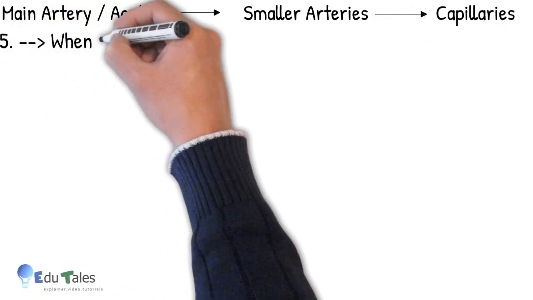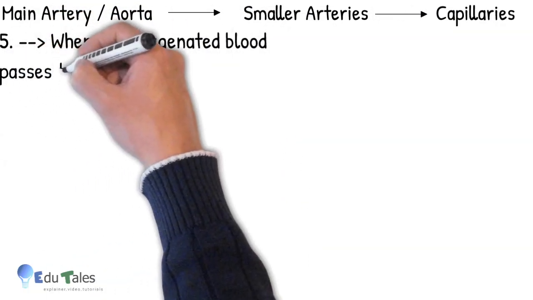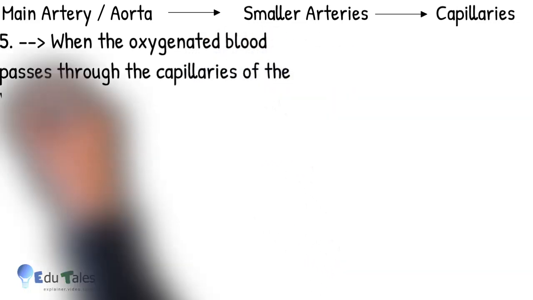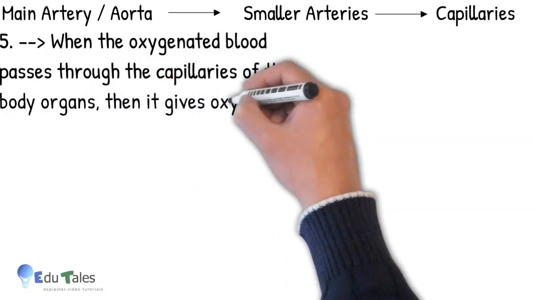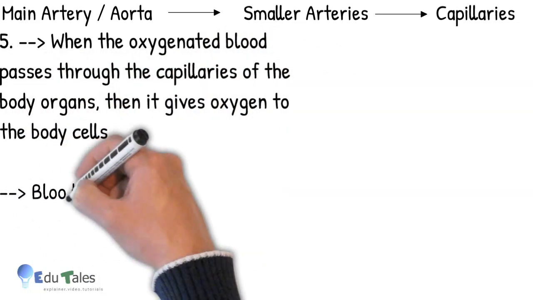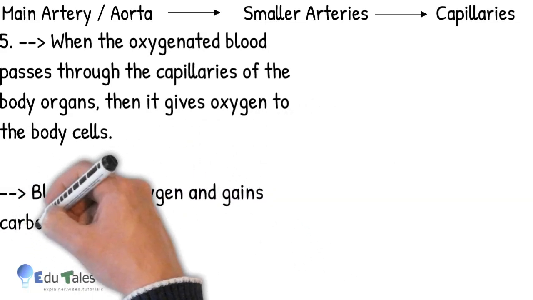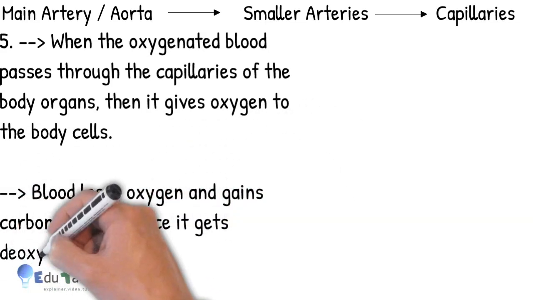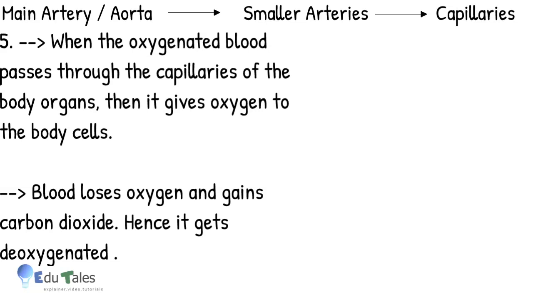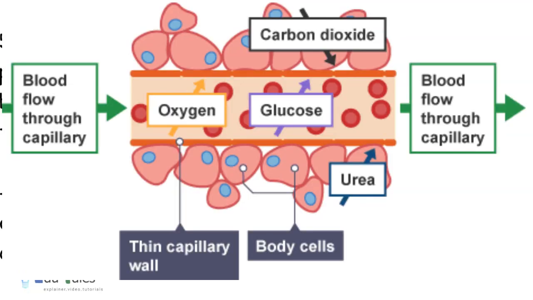When the oxygenated blood passes through the capillaries of the body organs, then it gives oxygen to the body cells. Blood loses oxygen and gains carbon dioxide. Hence, here it gets deoxygenated. Observe the diagram how exchange of oxygen and carbon dioxide occurs within the body cells and capillaries.